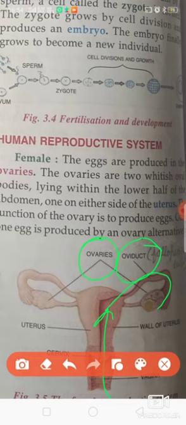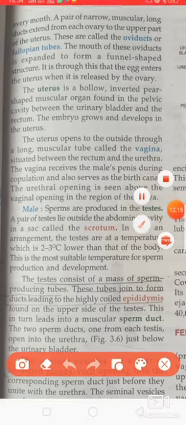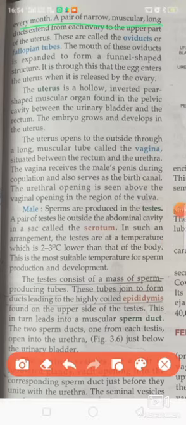So we will see this also. A pair of narrow, muscular, long ducts which extend from each ovary to the upper part of the uterus is called the oviduct or the fallopian tube. The mouth of the oviduct expands to form a funnel-like structure. It is through this that the eggs released by the ovary enter the oviduct and pass toward the uterus.